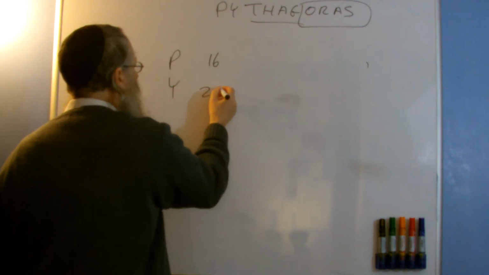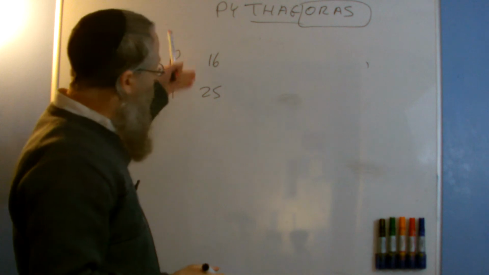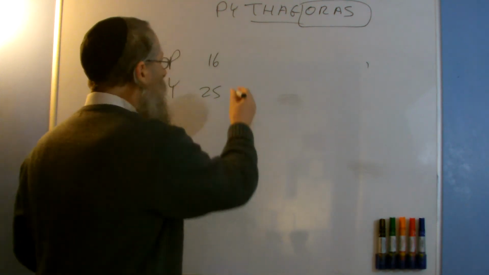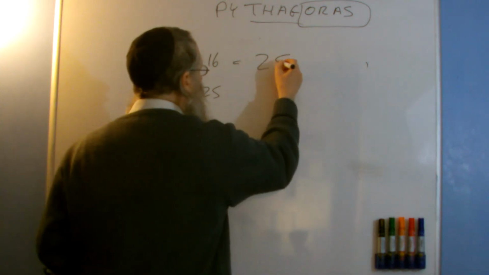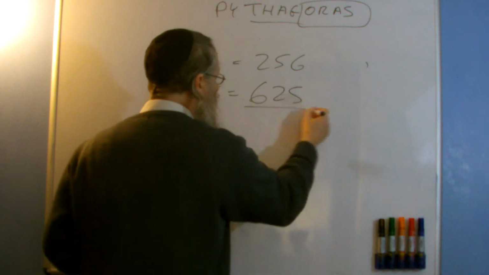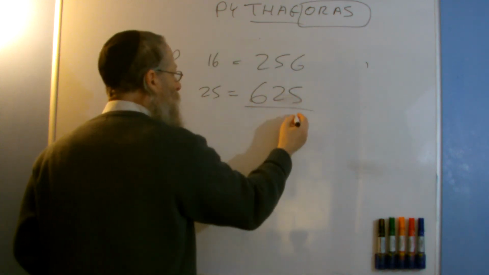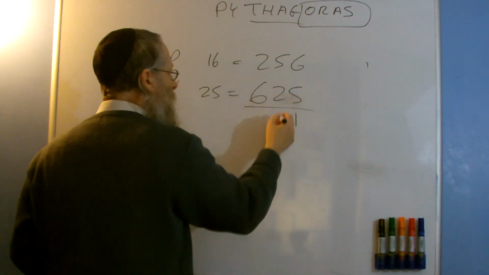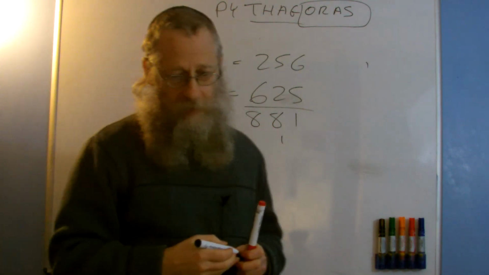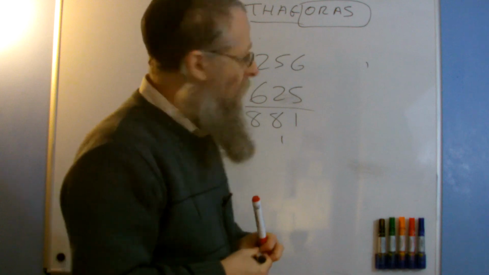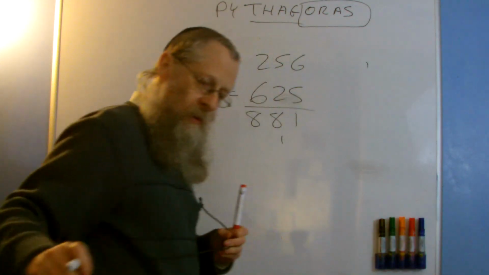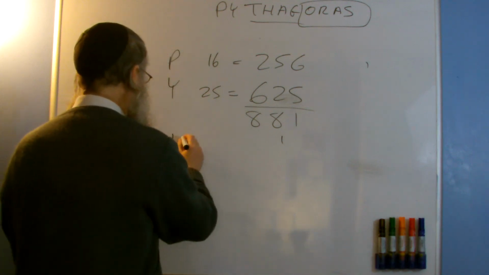16 and 25, their placement values. And we've seen that they are square numbers. But why don't we square those numbers themselves? So we're going to square 16, which is 256, and we're going to square 25, which is 625, and add them together. We get 881.